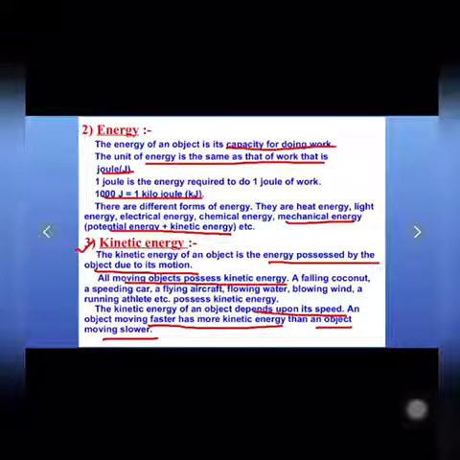I hope the kinetic energy is clear to you all. In the next video, we are going to deduce the expression for kinetic energy, the formula for kinetic energy.